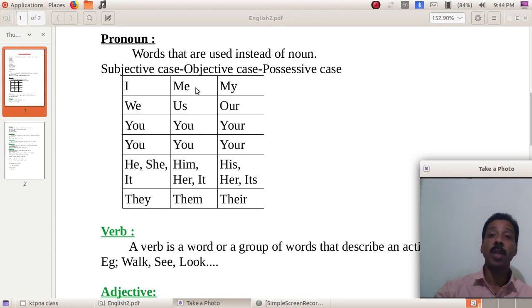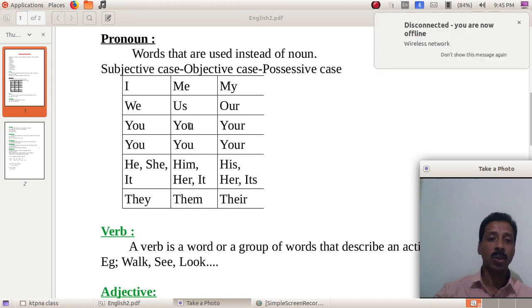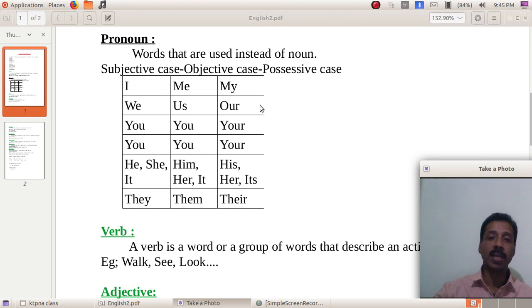The second column gives the objective case pronouns: me, us, you, him, her, it, them. Then the possessive case: my, our, your, his, her, its, their.